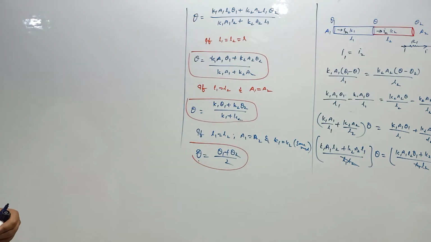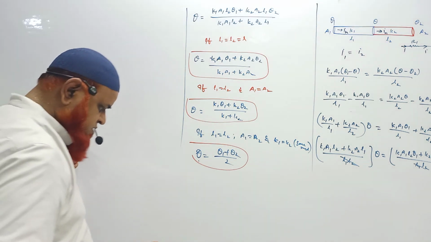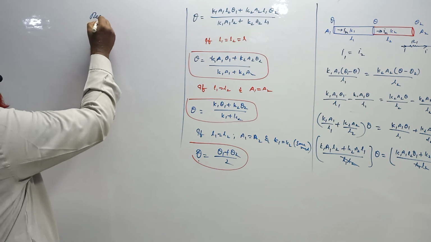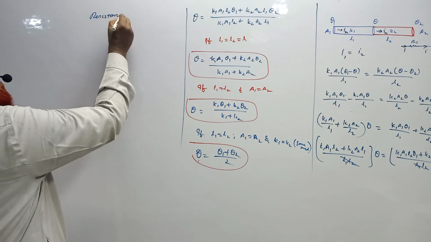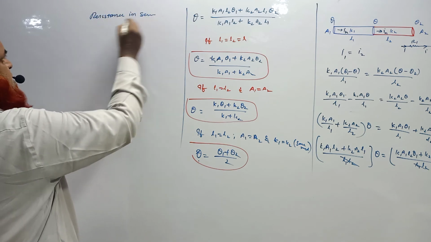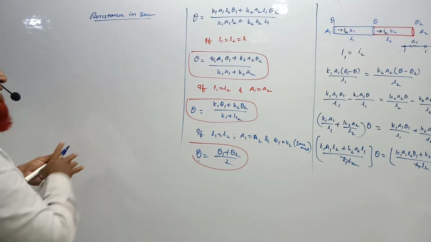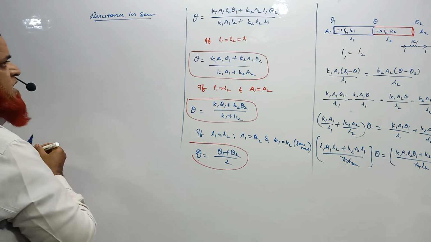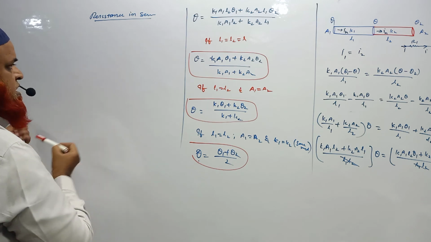Now we shall go for resistance in series and resistance in parallel conditions, which we should also discuss here. So the first thing is resistance in series. What is going to happen? As we have connected two rods in series, what are the things we have to consider here? Let us draw the diagram also.